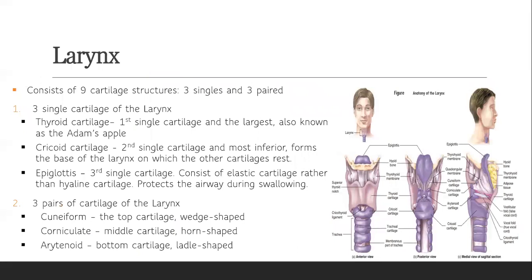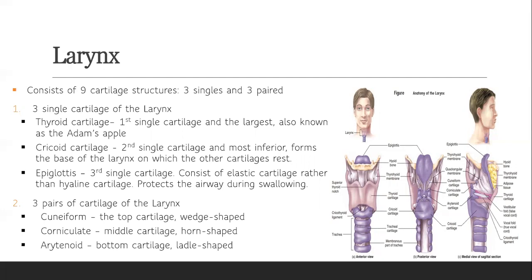Our larynx also contains 9 cartilages. There are 3 single cartilages and 3 paired cartilages. For our 3 single cartilages, we have the thyroid, the cricoid, and the epiglottis. Among these 3, the largest one is the thyroid cartilage, also known as Adam's apple, followed by the cricoid, which is the most inferior of the 3, and the epiglottis, which contains elastic cartilage rather than hyaline cartilage. This cartilage is the one that protects the airway during swallowing.